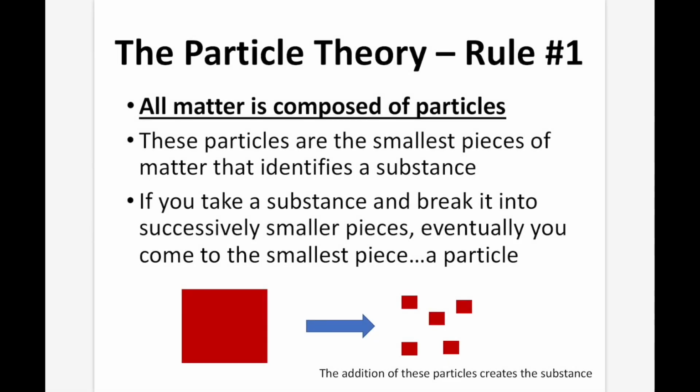Rule number 1, all matter is composed of particles. These particles are the smallest pieces of matter that identify a substance. If you take a substance and break it into successive smaller pieces, eventually you will come to the smallest piece, a particle. So in our example here, we have this large red square, and if you break it into really, really small pieces, eventually you'll come up with its component parts. These are going to be the particles that make up the substance.